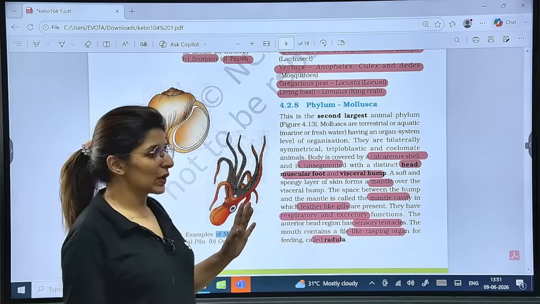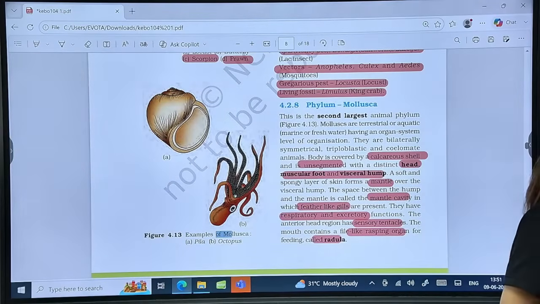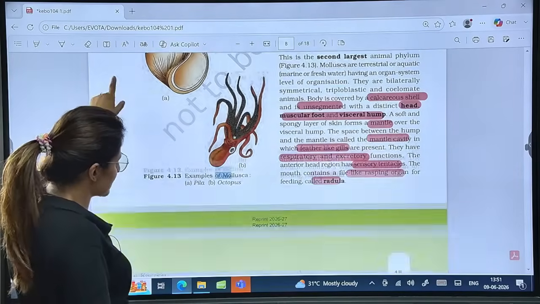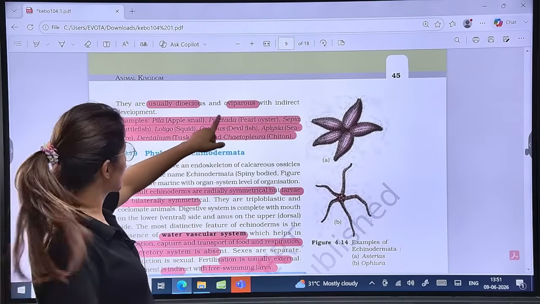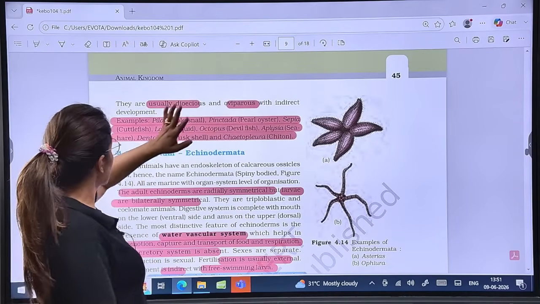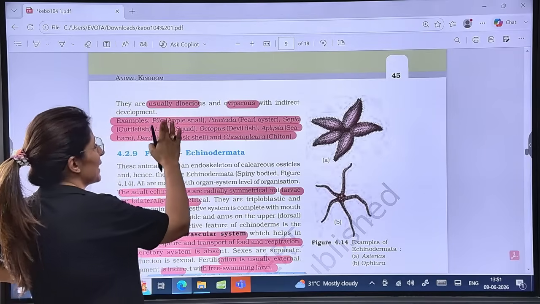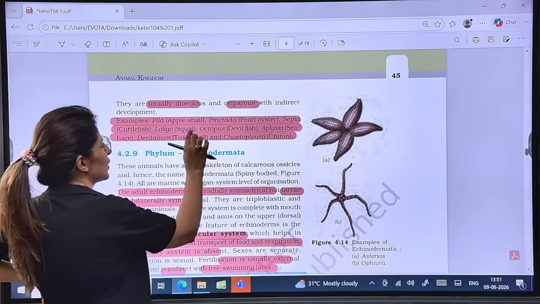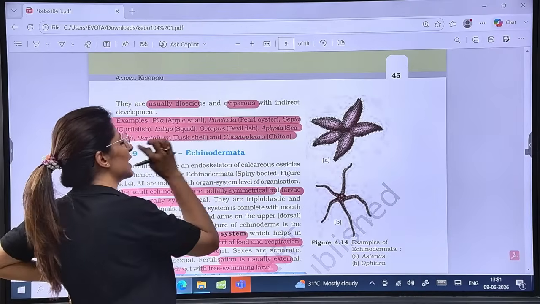Please tell me these points are clear. Yes, guys? All right. Now, moving on to the next part, which is usually dioecious, means unisexual, oviparous, indirect development. See the examples, very important. So, Pila, apple snail, Pinctada, pearl oysters, Sepia, cuttlefish, Loligo, Octopus, Aplysia, sea hare, Dentalium, tusk shell, and Chaetopleura,